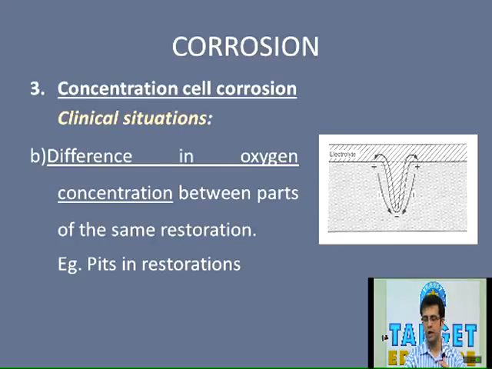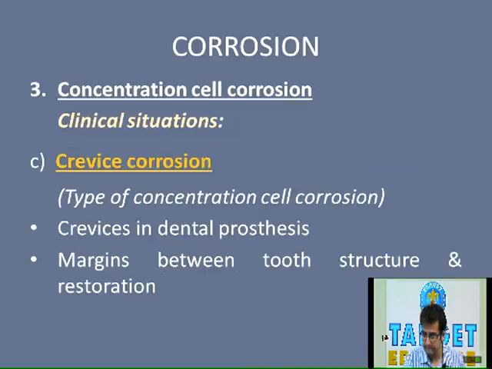The bottom of the pit will act as an anode, and the alloy surface around the pit will act as a cathode. And as we discussed, the anode is the region where the corrosion takes place. There will be corrosion occurring at the bottom of the pit, thereby deepening the pit and deteriorating the restoration further. So this is the reason why dental restorative materials should be polished. So this is one of the reasons.